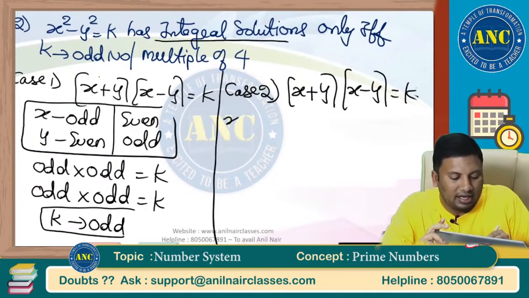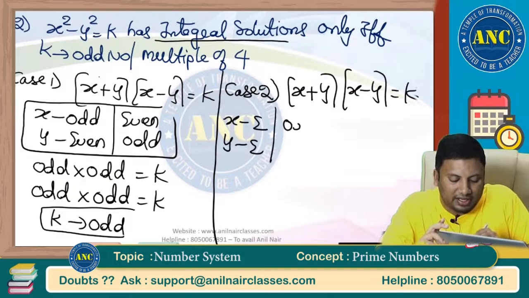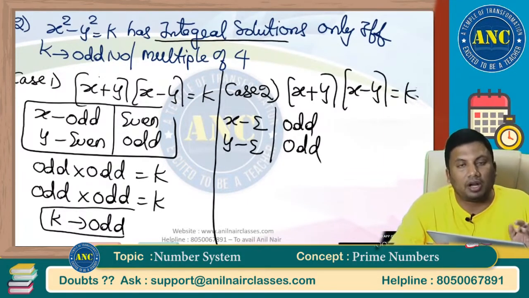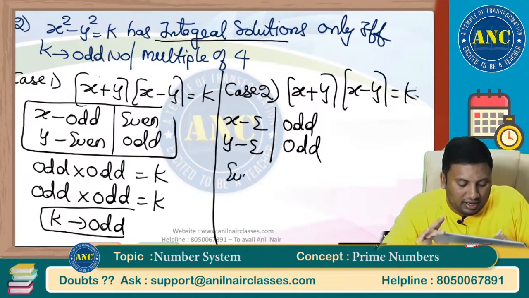Equivalent to k. If x is even, y will be even, or if x is odd, y will be odd. Four cases will come: one odd and one even, or both odd, or both even. Even plus even is even. Even minus even is even.